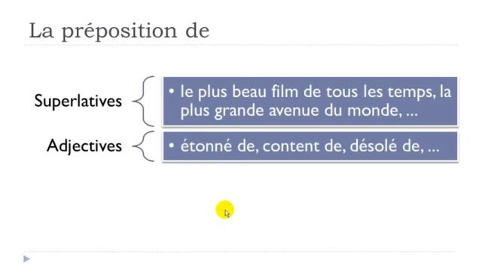Keep in mind that some adjectives will require this préposition de, as we had previously with some adjectives requiring the préposition à. For instance, étonné, astonished, then we put de. Content, happy, de. Désolé, sorry, de. As I said, and it will come after that for the verbs, try to remember them when you encounter them or when you read them.